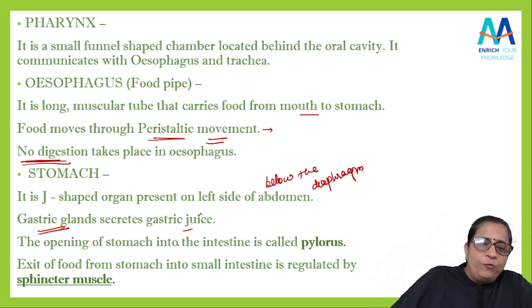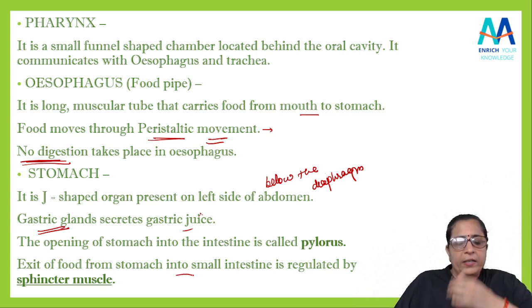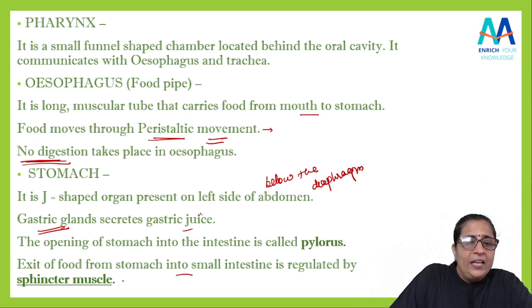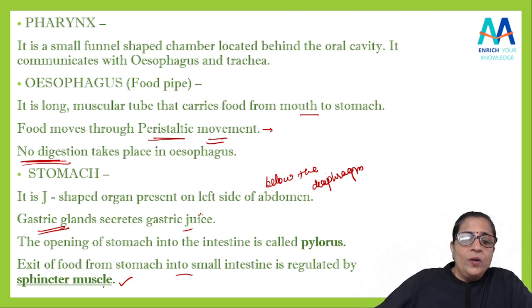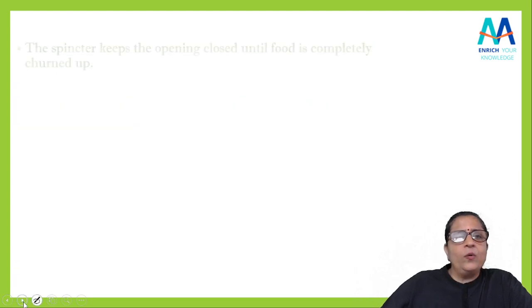So exit of food from stomach into small intestine, वो कौन रेगुलेट करता है? It is regulated by muscle जिसको हम बोलते हैं sphincter muscle. Remember this thing. Yes, what is it called? It is called as the sphincter muscles.